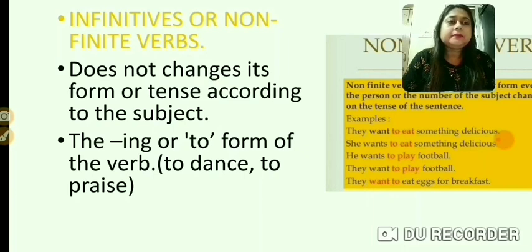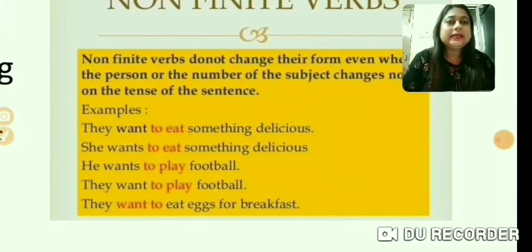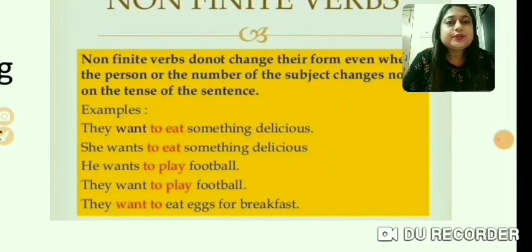Okay, I am sleeping, I am dancing. Okay, dancing is good for exercise. All these are examples of non-finite verbs or infinitives because these are the ing or to form of the verbs. For example, they want to eat something delicious. So over here it is the to form of the verb, to eat, that's why it is an infinitive. She wants to eat something delicious.